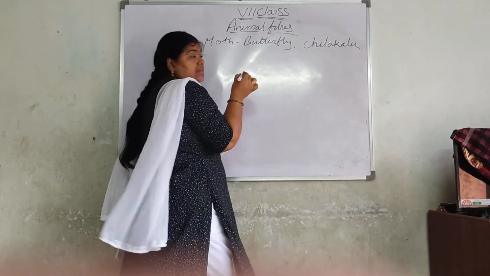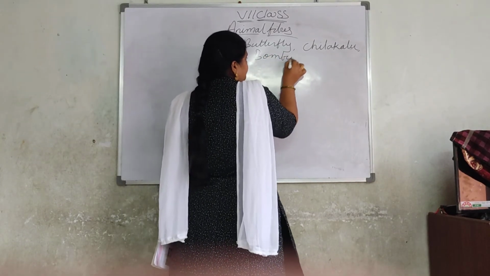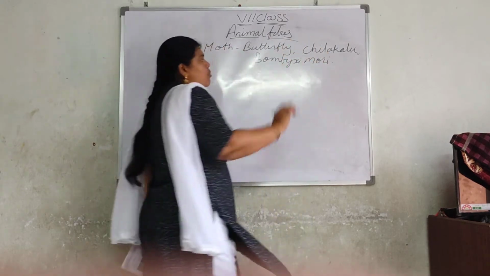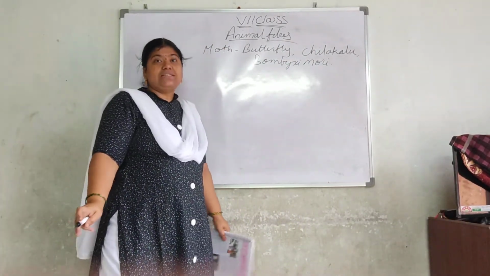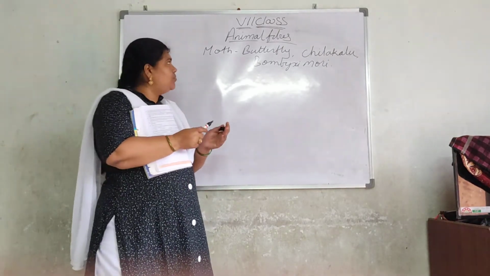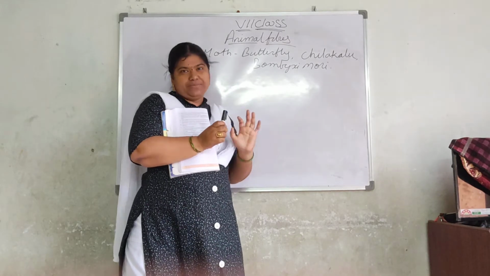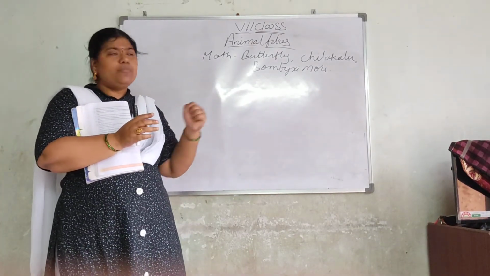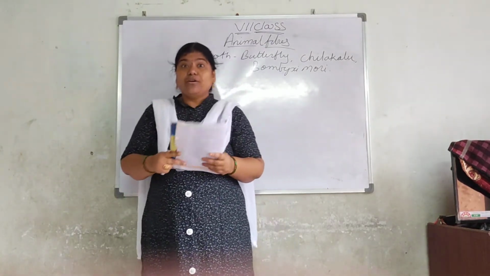The other name for this one is Bombyx mori. Butterfly or silk moth you will get. Silk moth, butterfly, chilakalu, Bombyx mori. Okay. From that, what are they going to do, this Bombyx mori, butterfly, chilakalu?